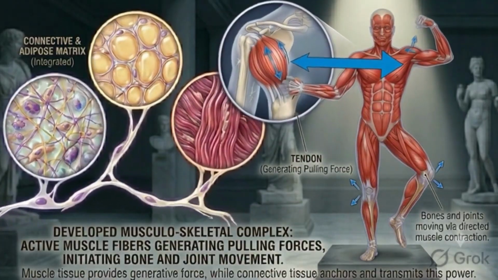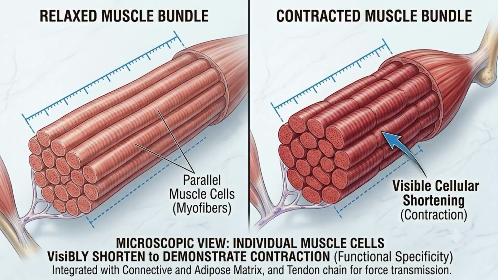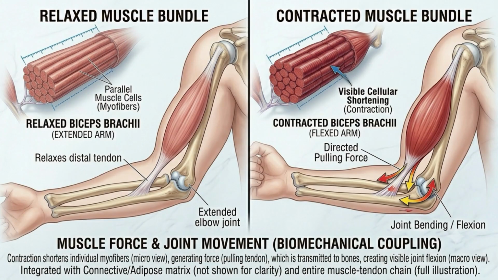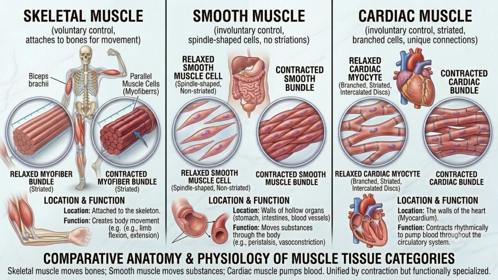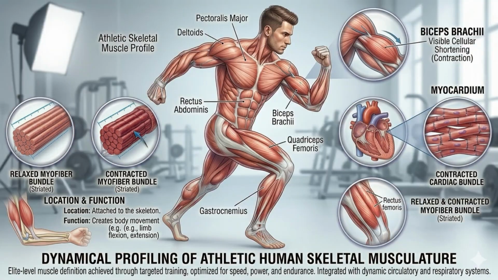Even blood is considered a type of connective tissue. Its cells are suspended in a fluid matrix called plasma, which carries oxygen, nutrients, hormones, and waste products throughout the body. All of these structures here, from the delicate packing tissue beneath the skin to the hard shaft of the femur, are variations of the same basic tissue type. What changes is the matrix.